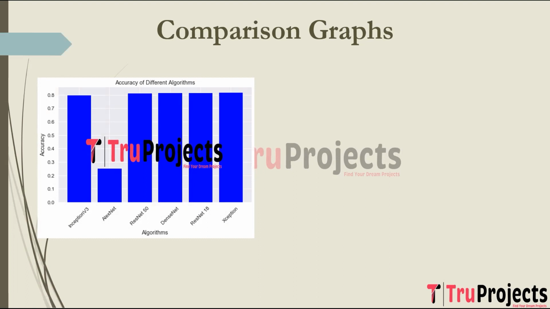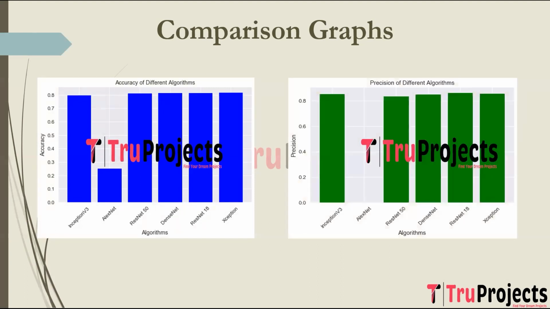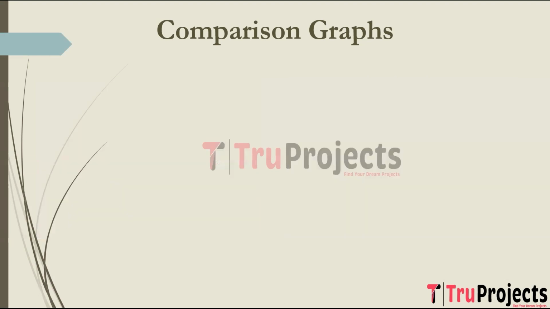First, we will know what accuracy is. Accuracy is the proportion of correct predictions in a classification task, measuring the overall correctness of a model's predictions. This is the precision score comparison graph. Precision is the ratio of true positive predictions to the total positive predictions, representing the model's ability to correctly identify relevant instances while minimizing false positives.